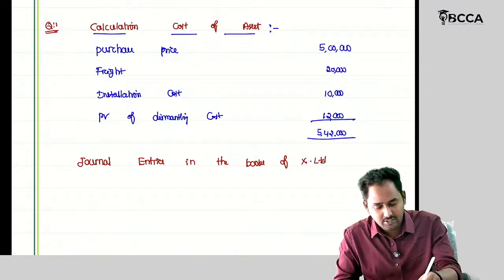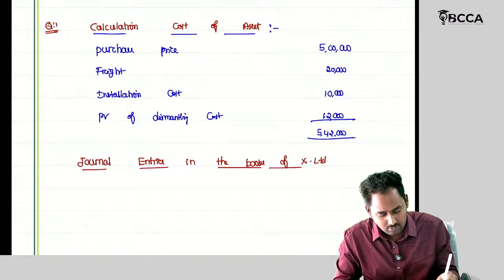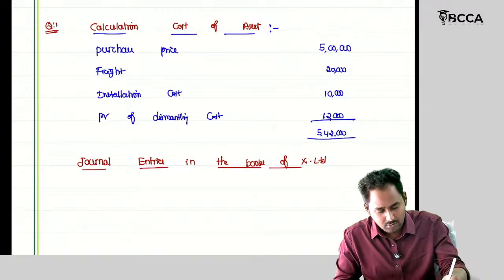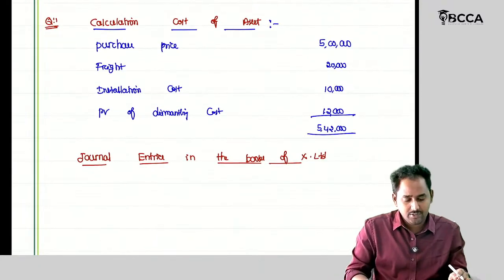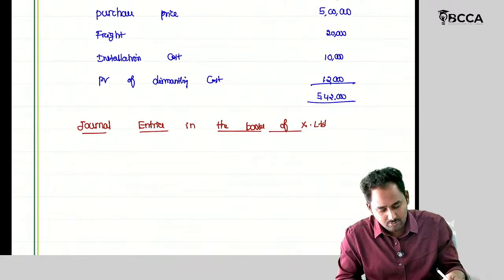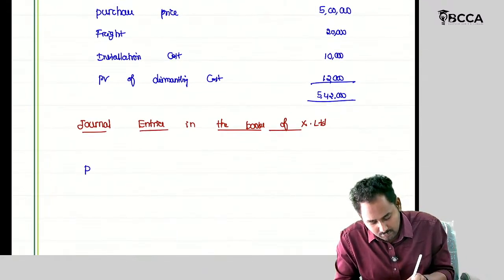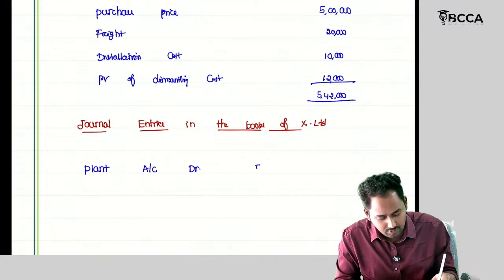X Limited, right? Okay. And what is the cost of the asset? 5,42,000. So plant account debit 5,42,000.